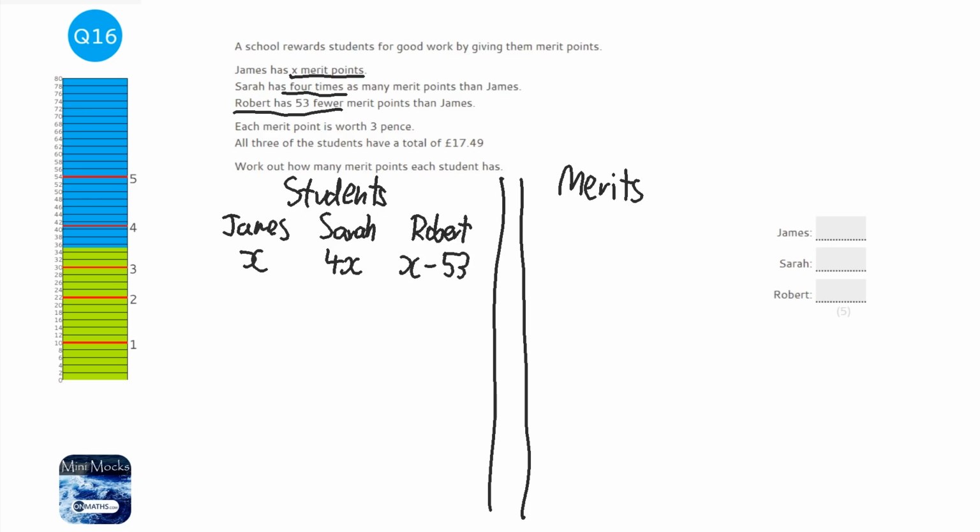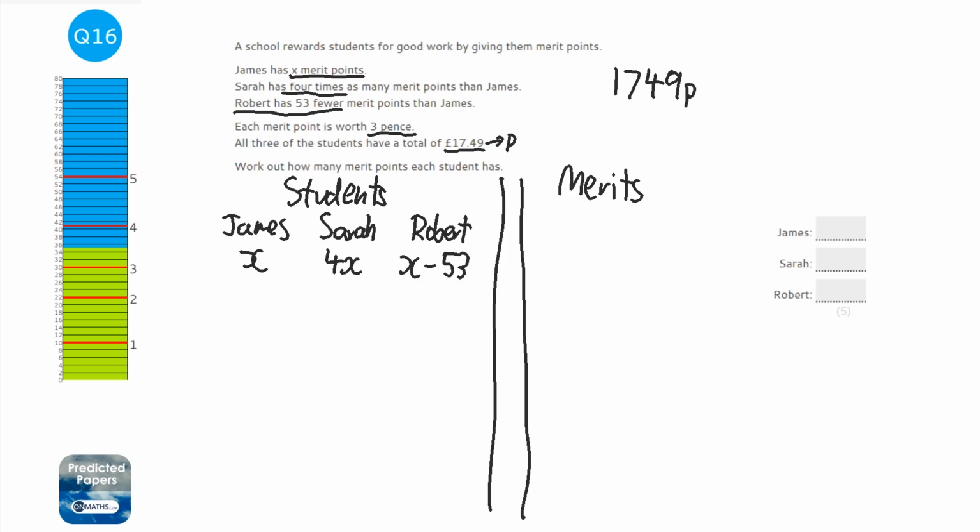Okay, next thing I want to focus on is the merits. Well, it says the merits are worth that amount in total, and each merit's worth that amount. So what I'm going to do first of all is convert that into pence. So we've got 1,749 pence.